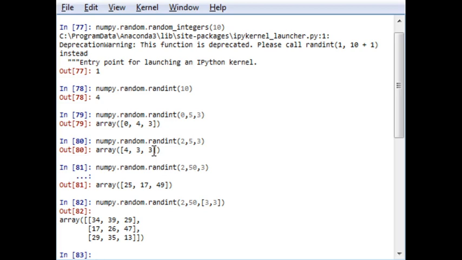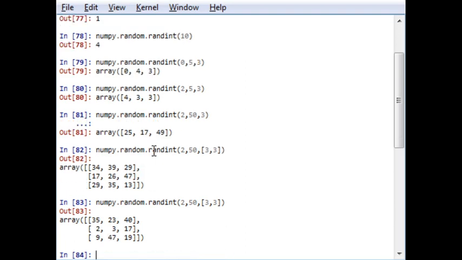Once again, an array of size 3 by 3, and all the elements will be between 2 to 50 and they are randomly generated. If I run it again, the output will be different.